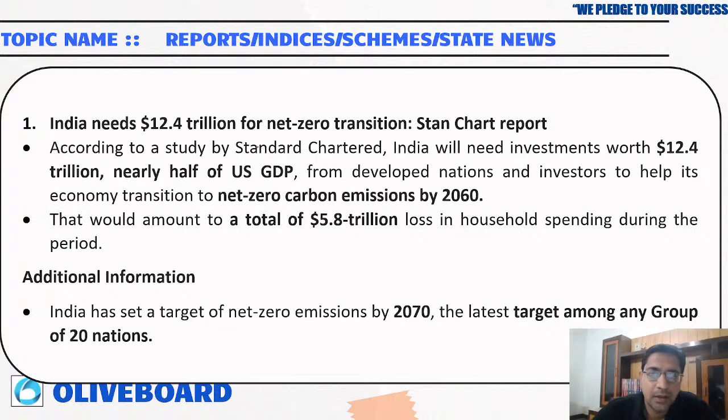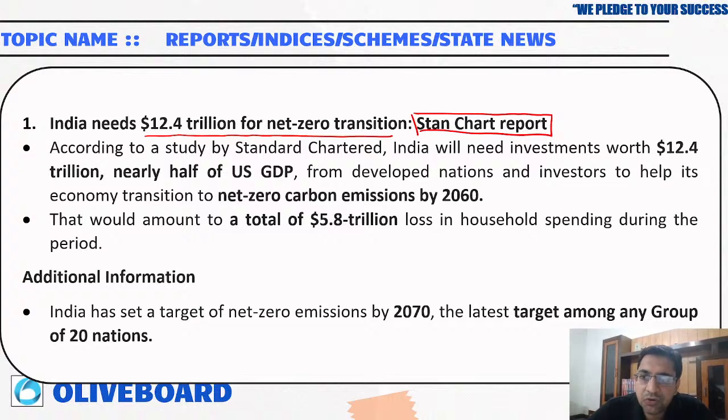Now, India needs 12.4 trillion for net zero transition as per the Standard Chartered report.